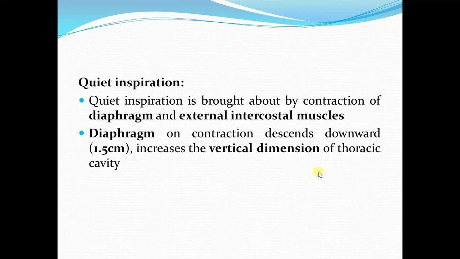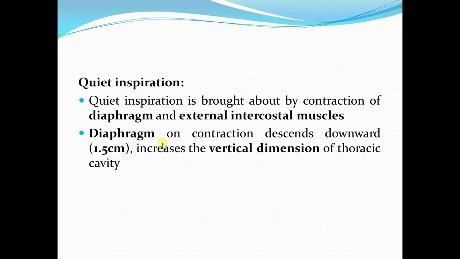First, we are going to study the mechanism of quiet inspiration, and then we will talk about the mechanism of forceful inspiration. So, quiet inspiration is brought about by the contraction of the diaphragm and the external intercostal muscles. Now, the diaphragm is a dome-shaped muscle which forms a partition between the thoracic and the abdominal cavity.